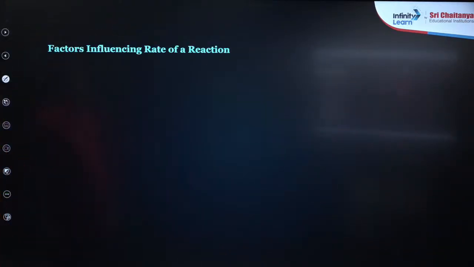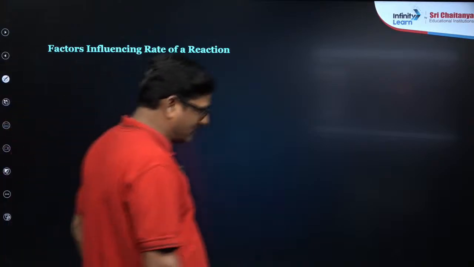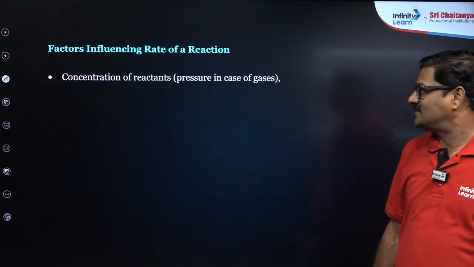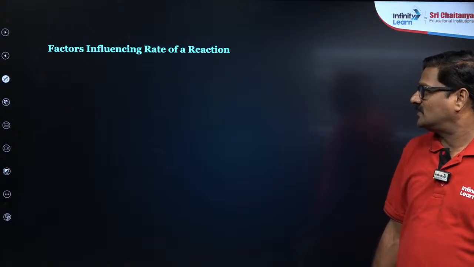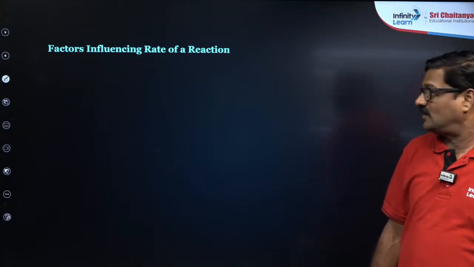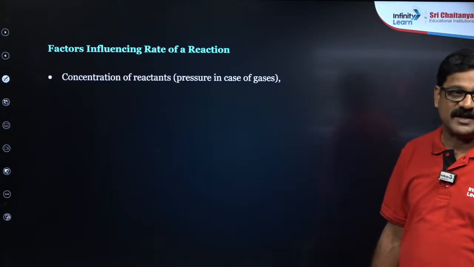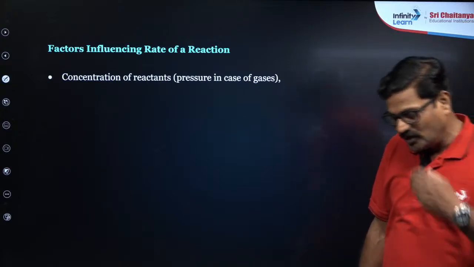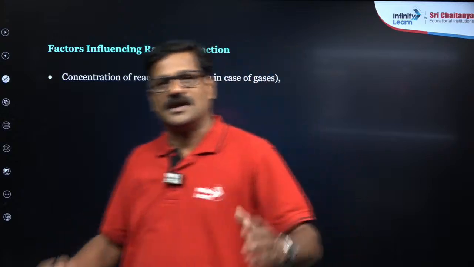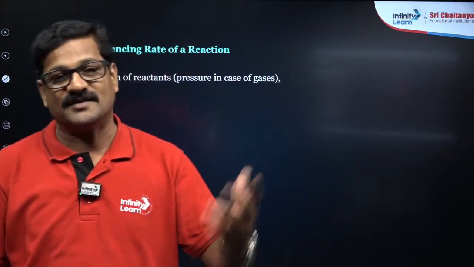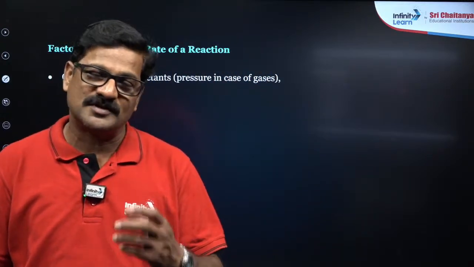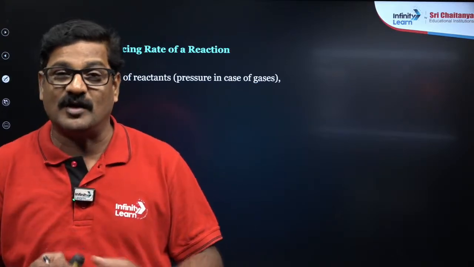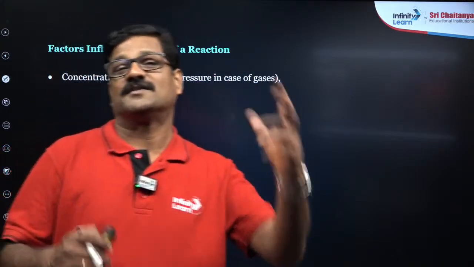Now let us talk about factors that influence the rate of a reaction. Many factors are there, and I just want to talk about 3 factors as of now. First of all, concentration of the reactants and the nature of the reactants. During a chemical reaction, old bonds have to be broken and new bonds have to be established. A chemical reaction in which fewer bonds are involved is going to be a faster reaction.